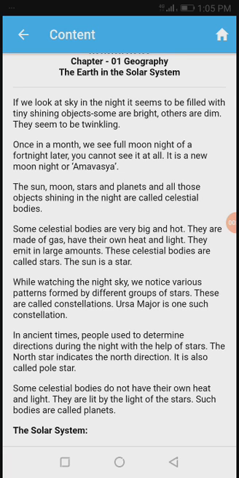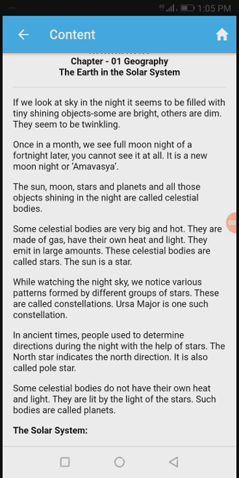See on your screen, if we look at the sky at night, it seems to be filled with tiny shining objects. Some are bright, others are dim. They seem to be twinkling. Once in a month we see a full moon night. A fortnight later you cannot see it at all. It is a new moon night or Amavasya. So in a month we can see a full moon, that is Purnima, and a new moon, that is Amavasya, and at night we can see different types of objects shining in the sky.